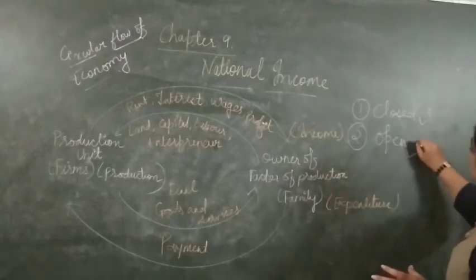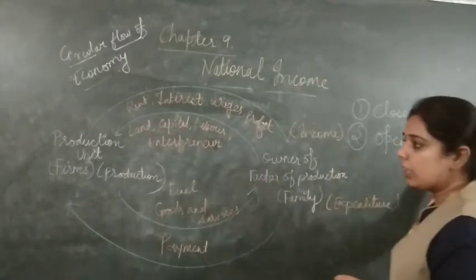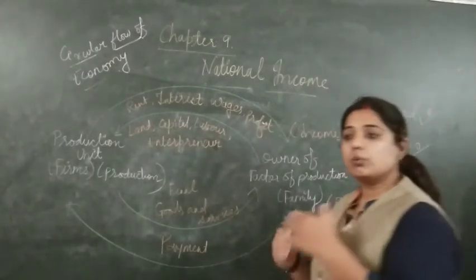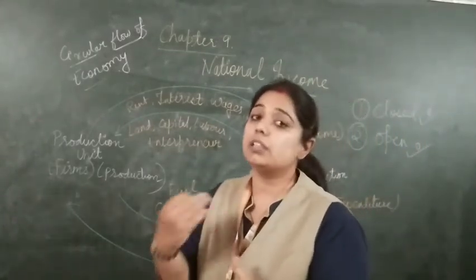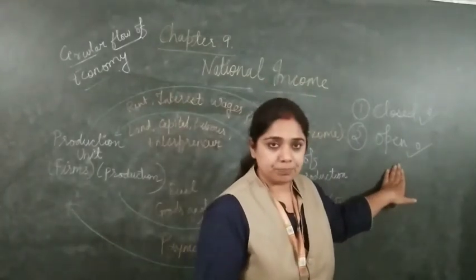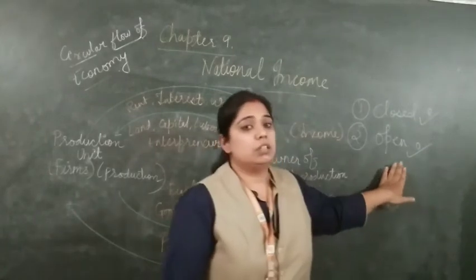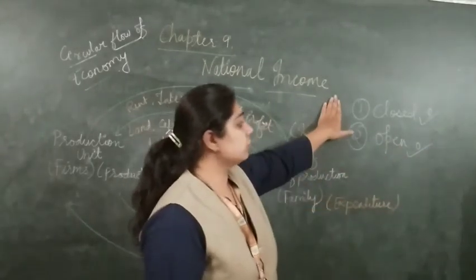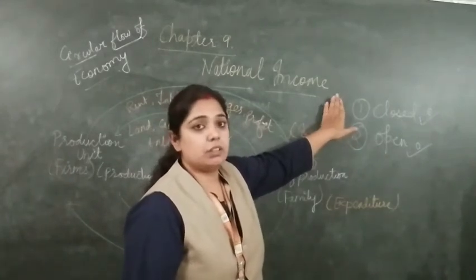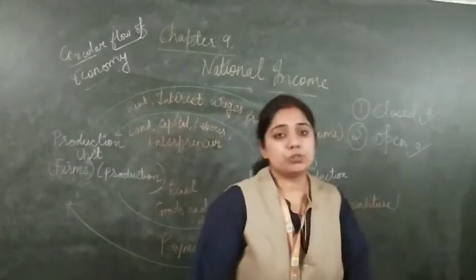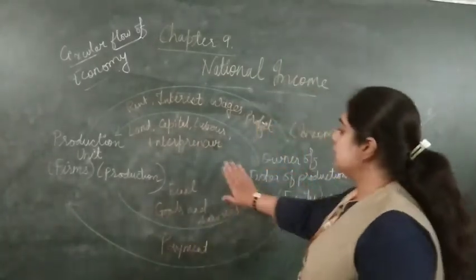And in the open economy, the role of foreign trade is more important, as we are going to do export and import. So there is a role of the government too. Okay, so in this circular flow of the economy we are going to see the closed economy by this diagram.